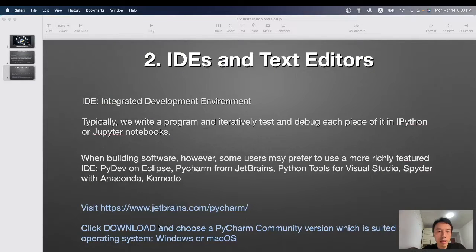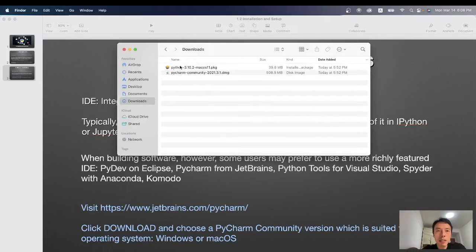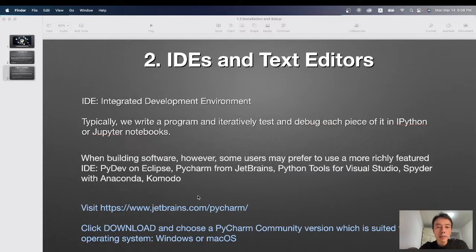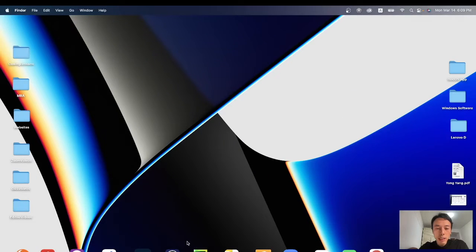After you download PyCharm, go to Finder, Downloads. See here, we have the PyCharm Community version. Double click this and install it on your machine. After installing, we will have a PyCharm icon on the desktop. This one. Double click it.